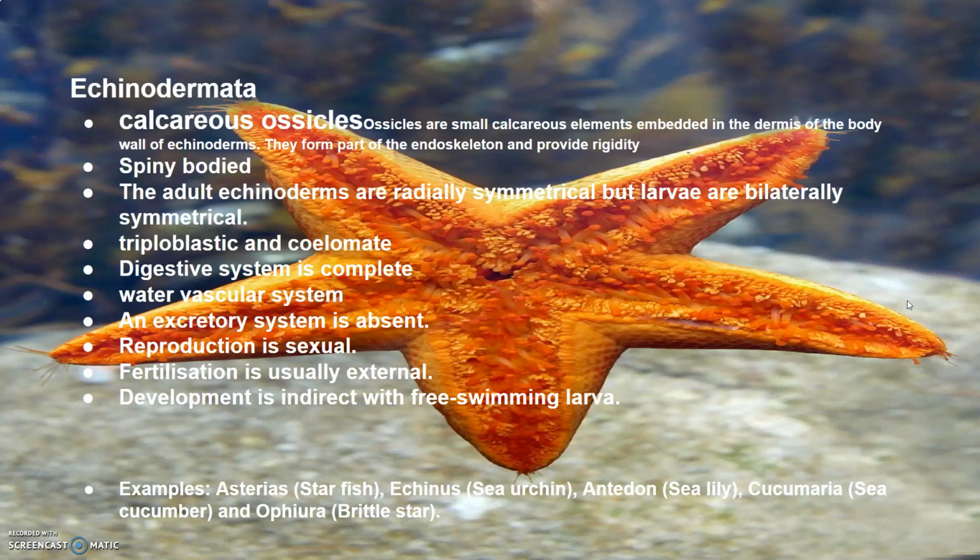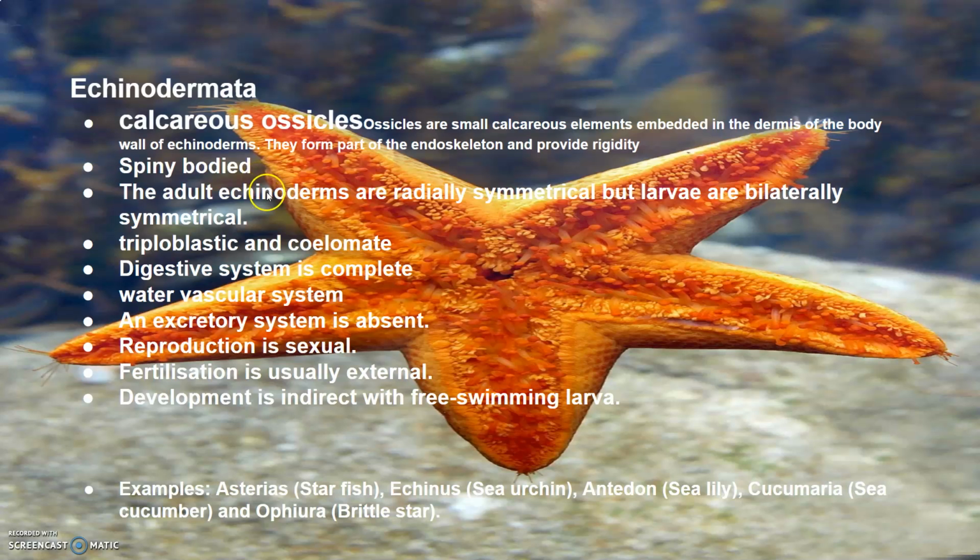Echinodermata. These animals have an endoskeleton which is made up of calcareous ossicles. Now, what are calcareous ossicles? These are ossicles which have calcareous elements embedded in the dermis of the body. Dermis is just part of the skin wall of the echinoderms, and they form part of the endoskeleton and provide rigidity to the organism. They are all marine, and they have organ system level of organization. They are also called spiny bodied animals.